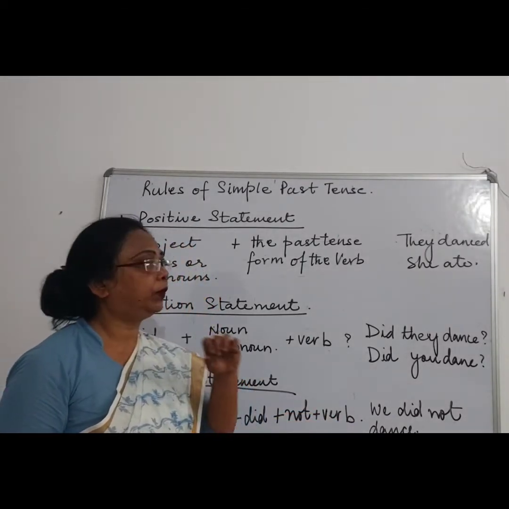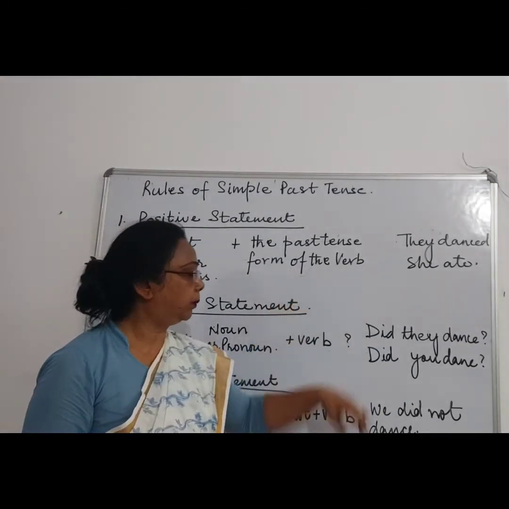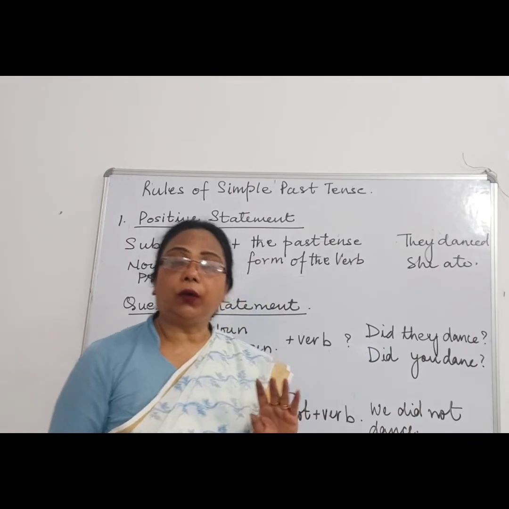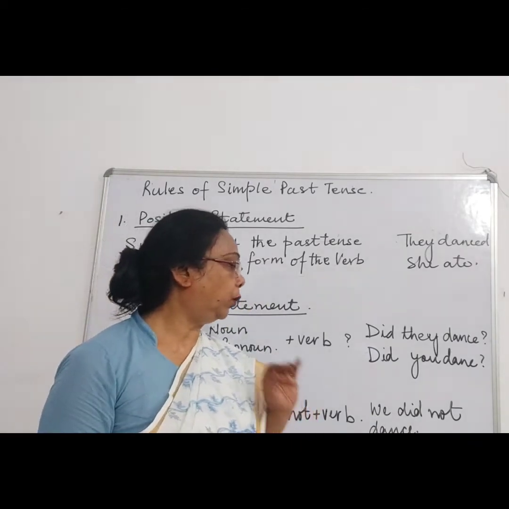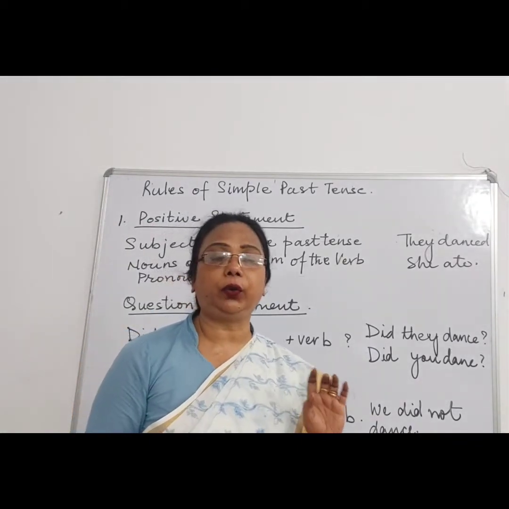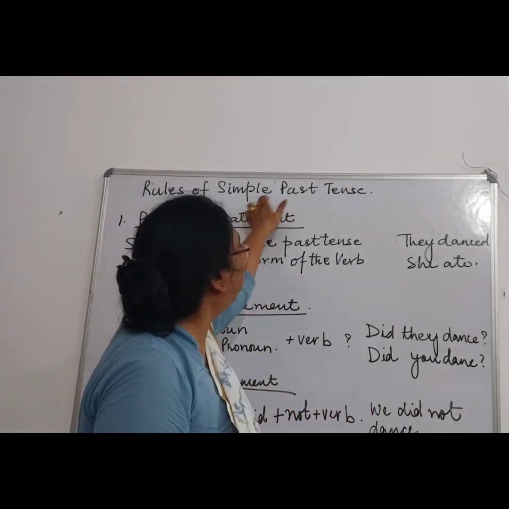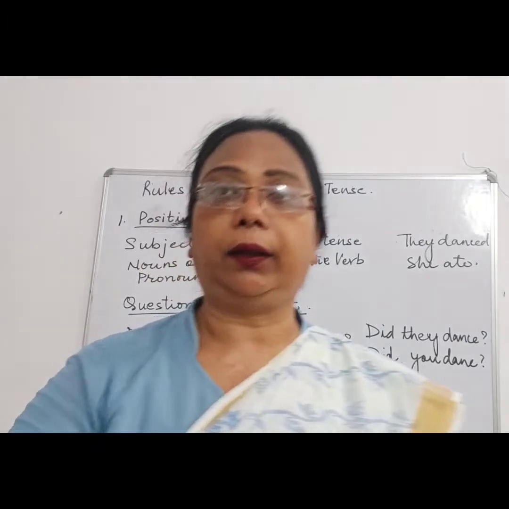Like over here, did we not dance? So the verb will not change. Only the word you have to insert for the simple past tense is did.